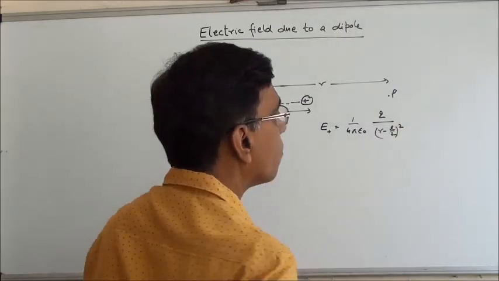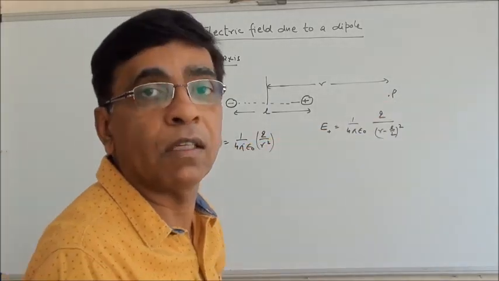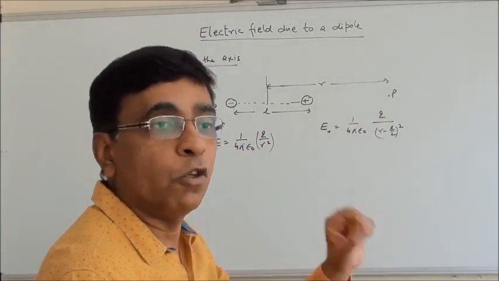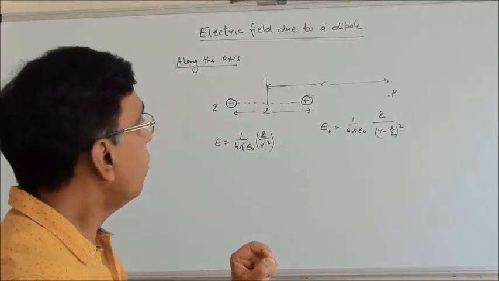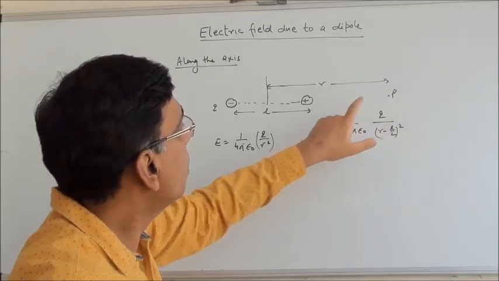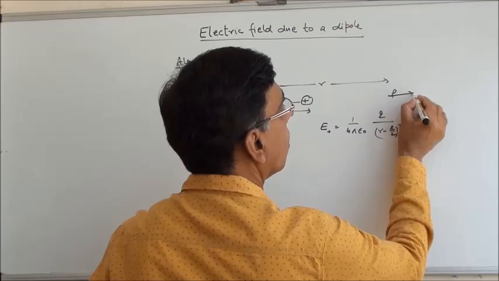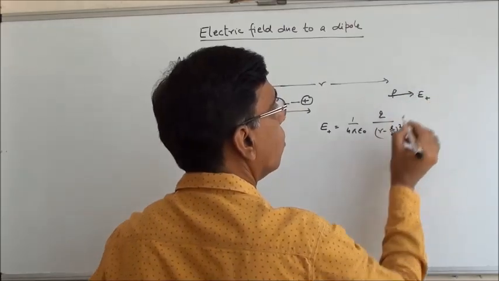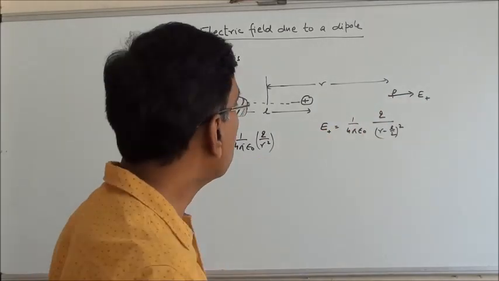2 square. And its direction, how do we find the direction of electric field? We assume that there is a positive charge at that point, and then we see the direction of force on that charge. So if I take a positive charge here, it will be repelled. So this is the direction of electric field due to plus charge.